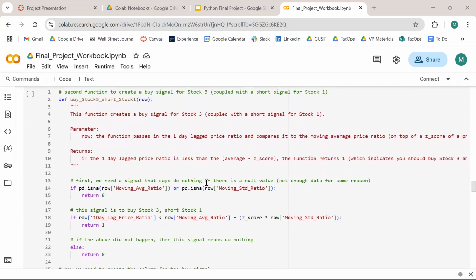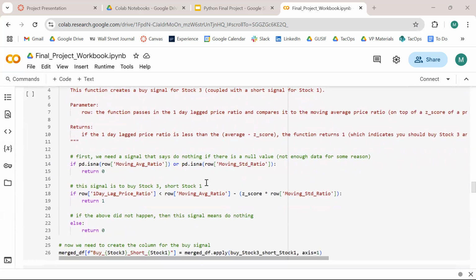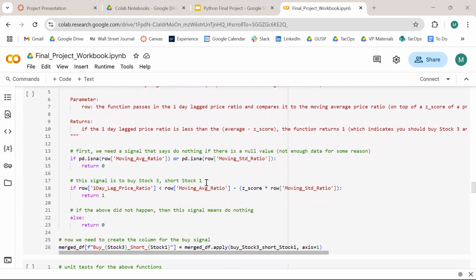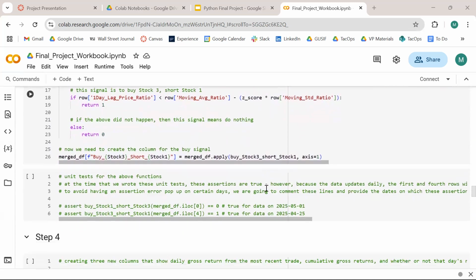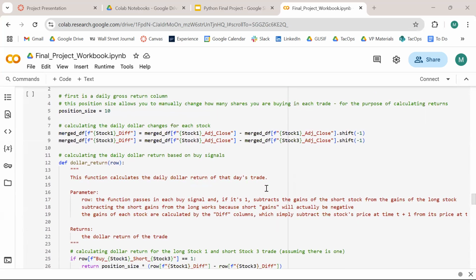Complete opposite here: buy stock three, short stock one, if your price ratio that day is lower than the moving average ratio minus the threshold. Now, in this section, we calculated a return. We decided to go with a dollar return. And the way that we did that was find the difference between yesterday's price and today's price, which means what you would have sold it for today minus what you bought it for yesterday.